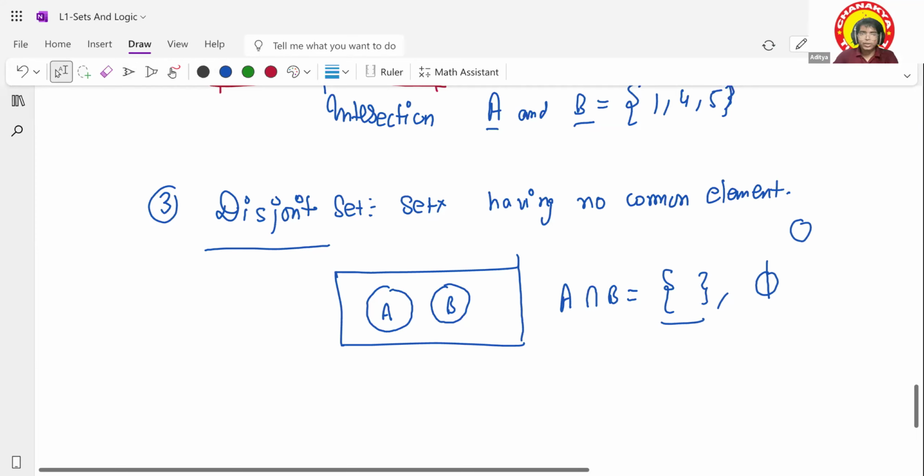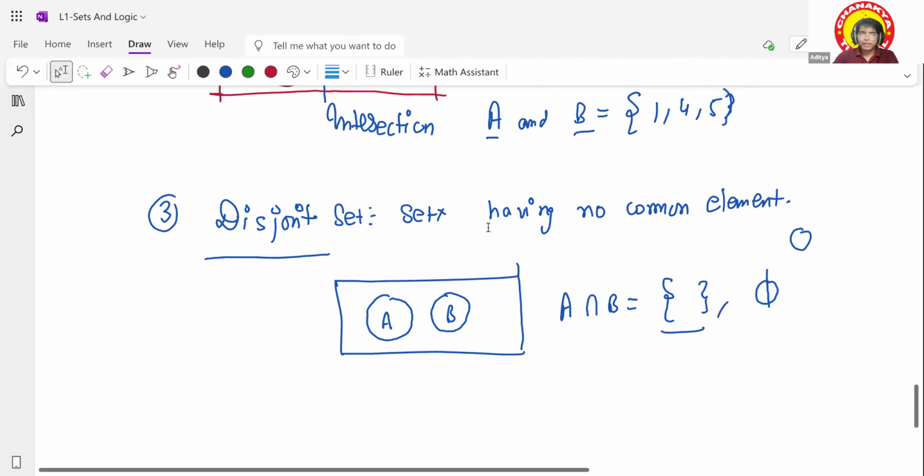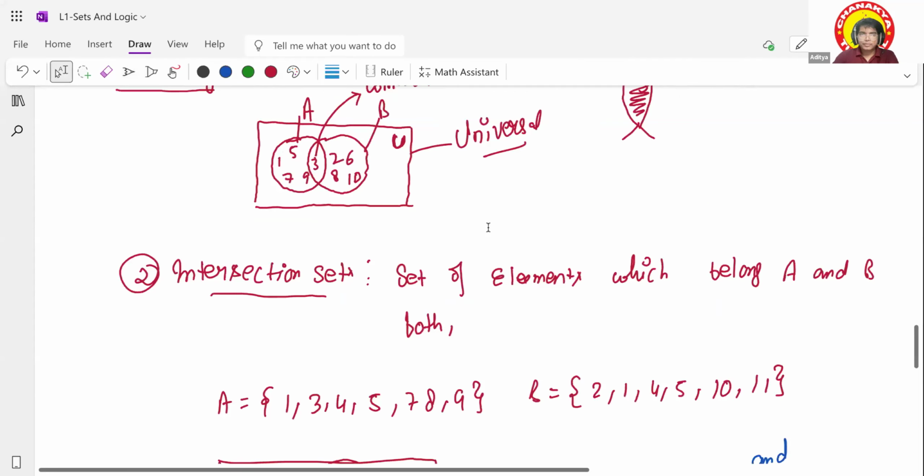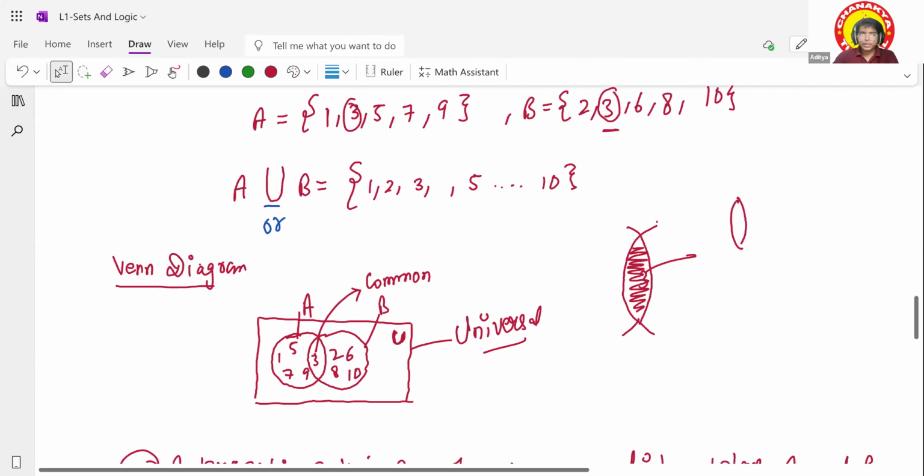Tell me if you have any doubt till now. All right. Let's get back and try to calculate some formulas based on this. Let's start with the union first.